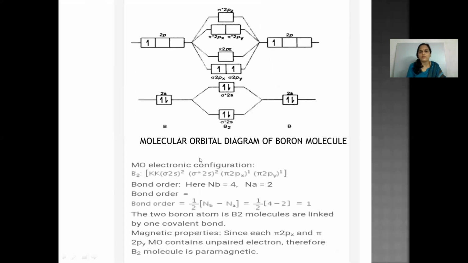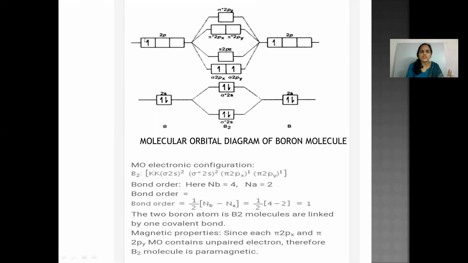Next, look at the molecular orbital diagram of boron molecule. So here the pi orbitals come into existence. After the filling of 2s orbitals, the next electrons will go to the 2p orbital. Since the boron molecule is having Z equals 5, the total number of electrons accommodated is 10. So 2, 4, 6, 8: 8 electrons are already accommodated till sigma star 2s.